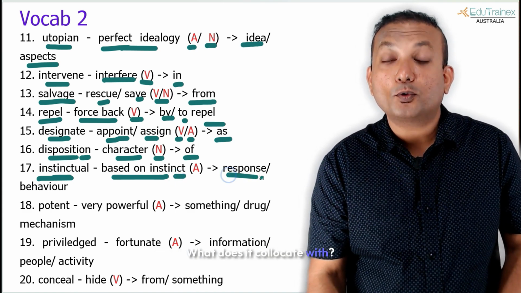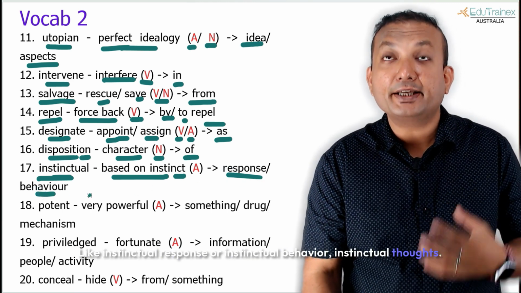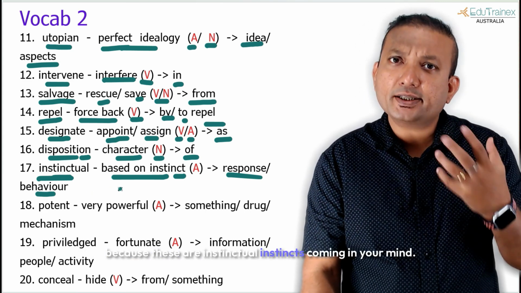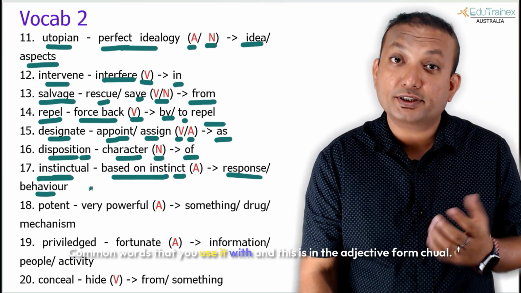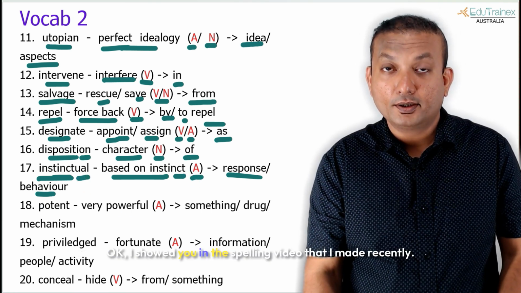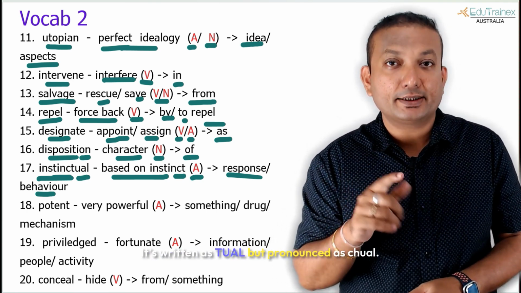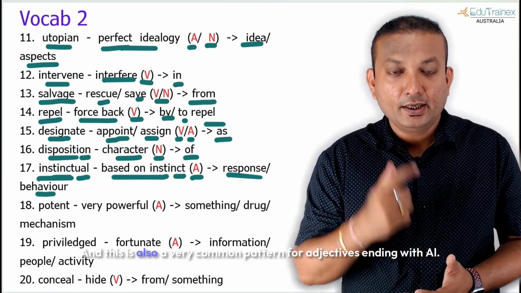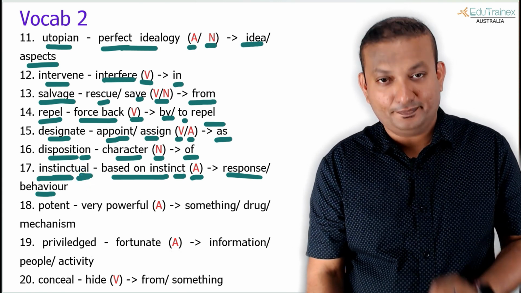Based on instinct, what does it collocate with? Like instinctual response, instinctual behavior, instinctual thoughts. You can collocate with these kinds of words because these are instincts coming in your mind. These are the common words that you use it with, and this is the adjective form. I showed you in the spelling video that I made recently: it's written as tual but pronounced as chual. This is also a very common pattern for adjectives ending with al.